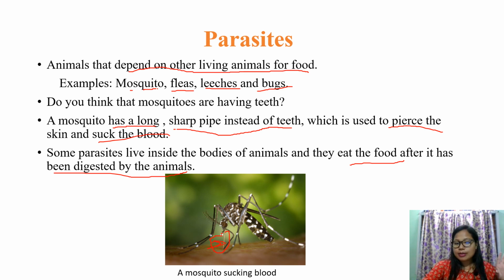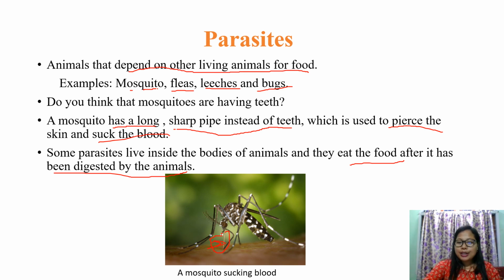So when dogs eat bones and the bones get digested inside the body of the dog, such parasitic animals will eat the digested food particles of the animal.